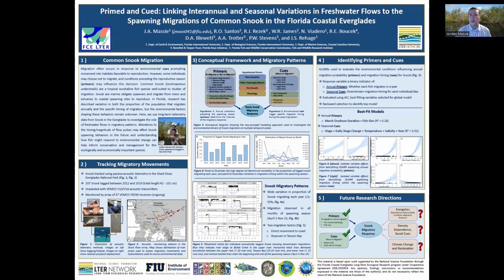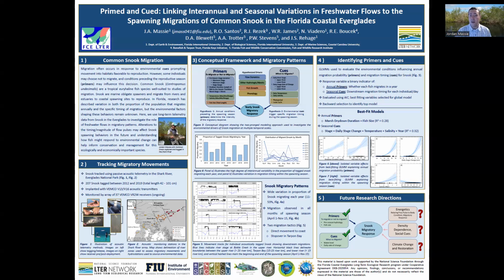Analysis of our acoustic telemetry data revealed wide variation in both the proportion of fish that migrate annually and the specific timing of migration within the spawning season, which is depicted here in Figure 4 of the center panel. Further, we found that freshwater flow characteristics acting at different scales interact to shape the annual migratory response.